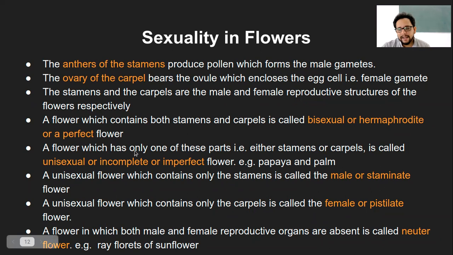Now there is something called a unisexual flower as well, which has only one of these reproductive structures, that is, they can have either stamen or only carpel, and that way they will be called unisexual. They will also be called incomplete, because then there will be only three whorls, one of the reproductive structures and two non-essential parts, that is petals and sepals. So that's why they are also called incomplete or imperfect flowers, and that is the unisexual flower. The examples are papaya and palm.